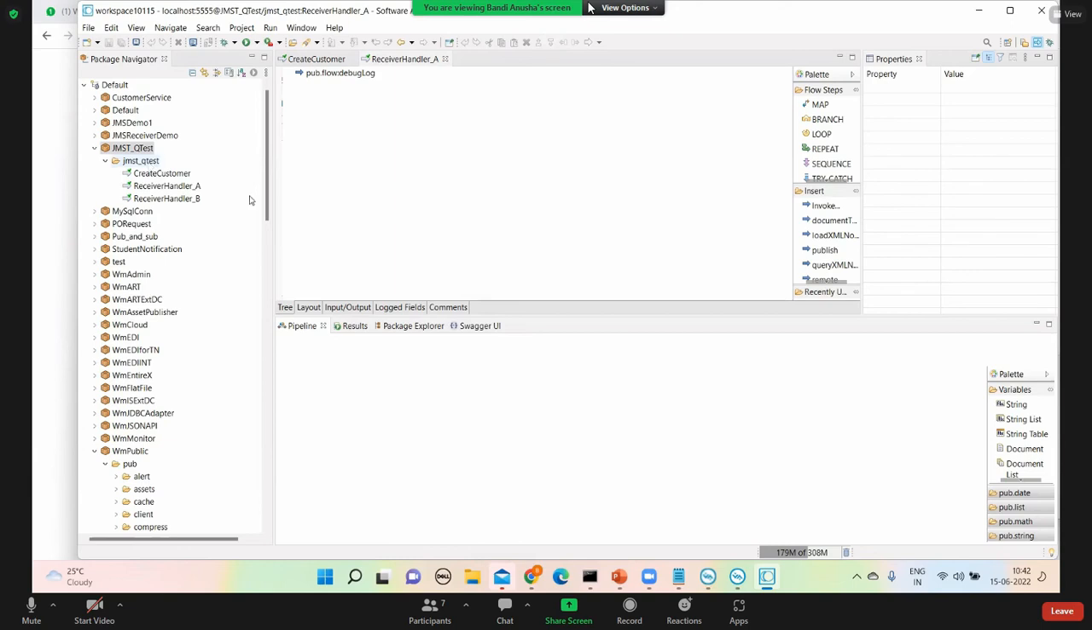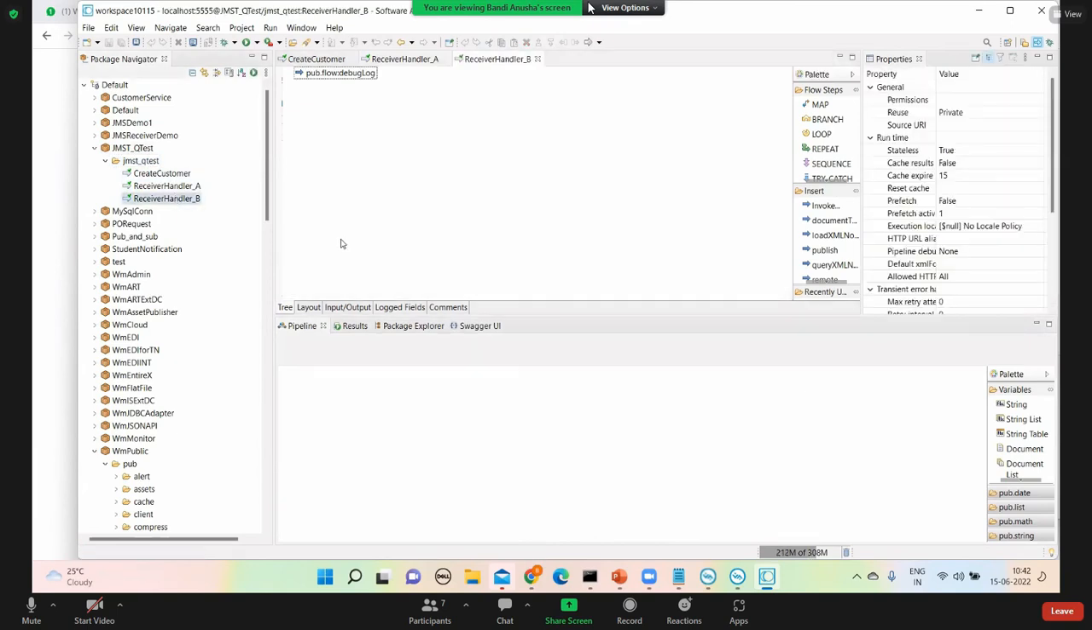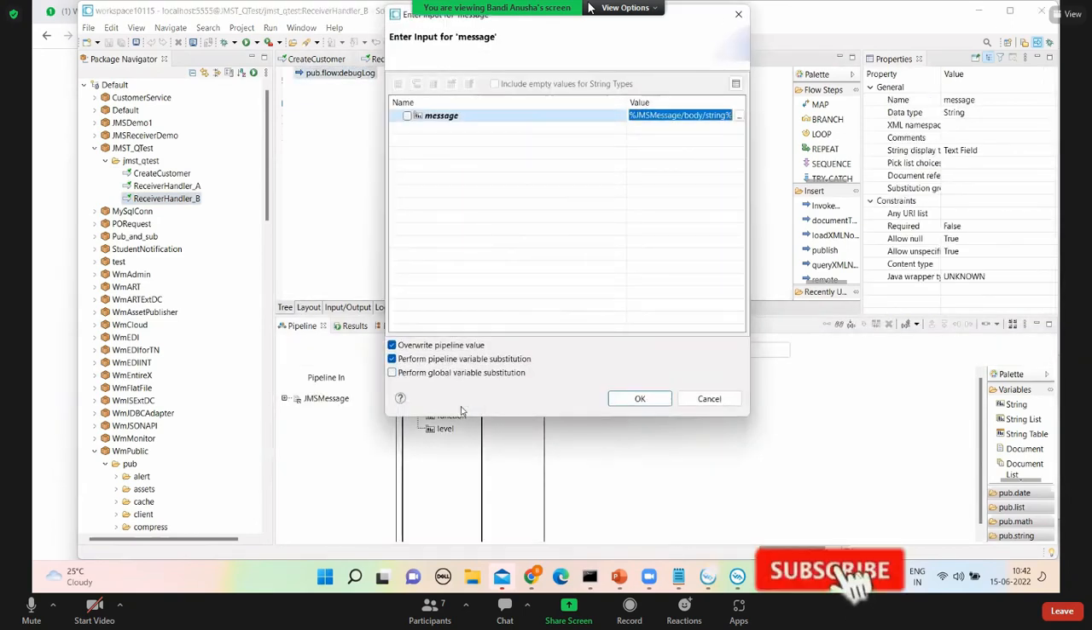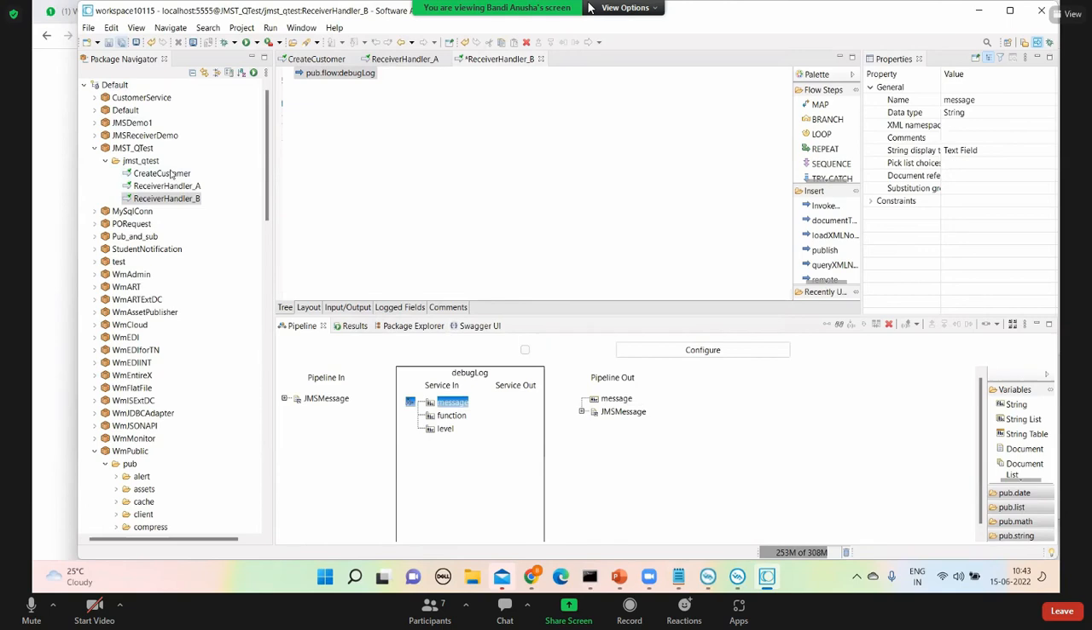Okay. So let's say I copy pasted this one, I can rename. Now I double click here. Here, I'm just changing my name. I will keep it as is, but I will change it to receiver B. I did 2 receivers.